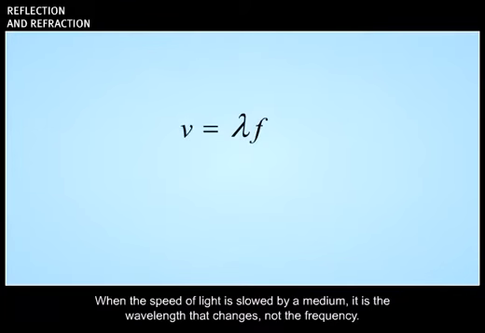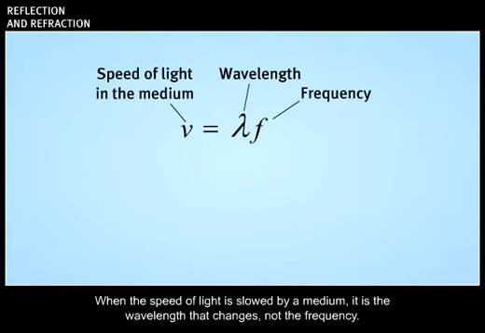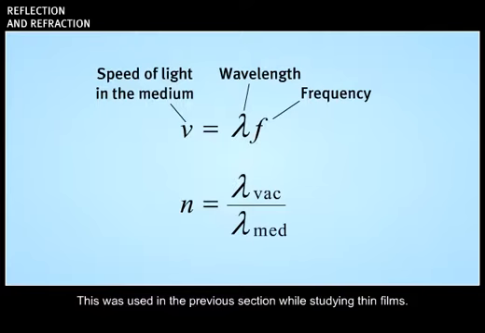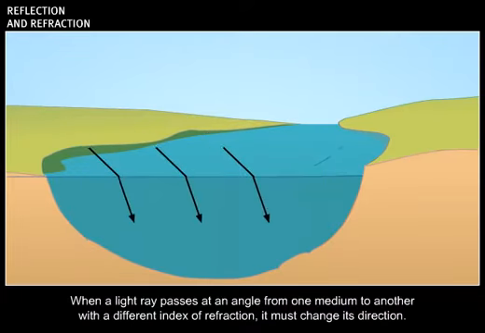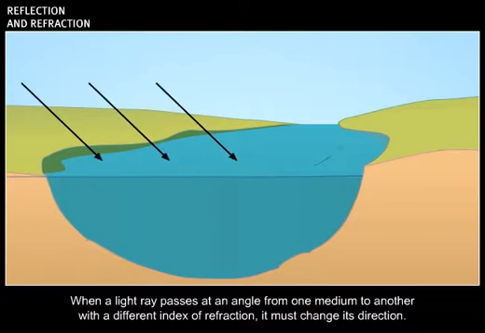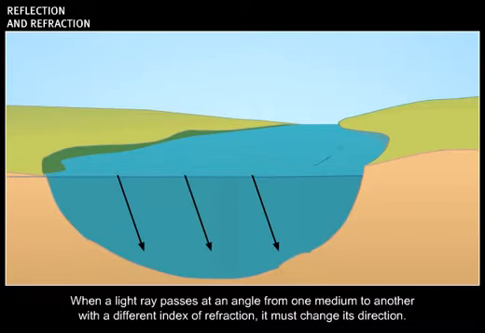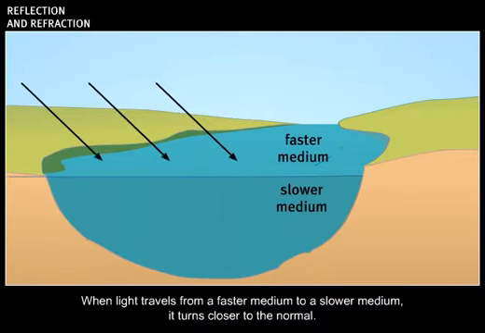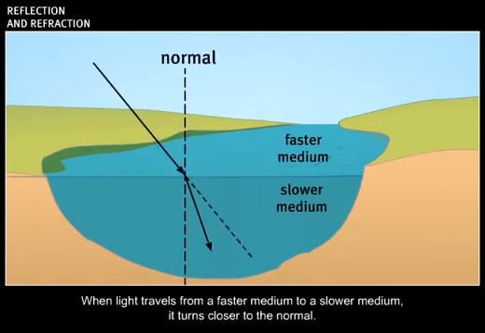When the speed of light is slowed by a medium, it is the wavelength that changes, not the frequency. As a result, the index of refraction is also a relationship between the wavelength of light in a vacuum and in a medium. This was used in the previous section while studying thin films. When a light ray passes at an angle from one medium to another with a different index of refraction, it must change its direction. Similarly, when light travels from a faster medium to a slower medium, it turns closer to the normal.